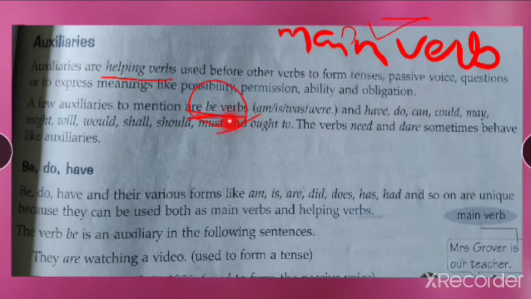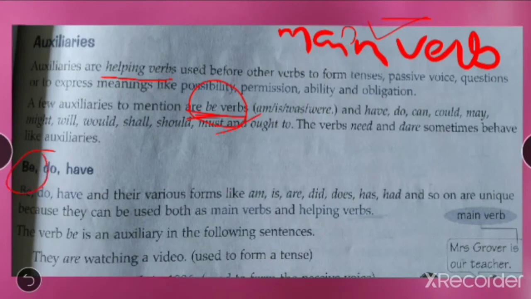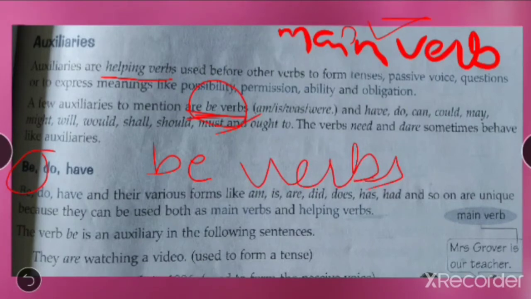Okay, mainly we can call them be verbs or other verbs like this. Now be, do, and have. Be over here, what is the meaning of be over here? Not the word be. Be verbs. That's what we are talking about. Okay students, so using be verbs, using do, or using have, how can you use that? Be, do, have, and their various forms.